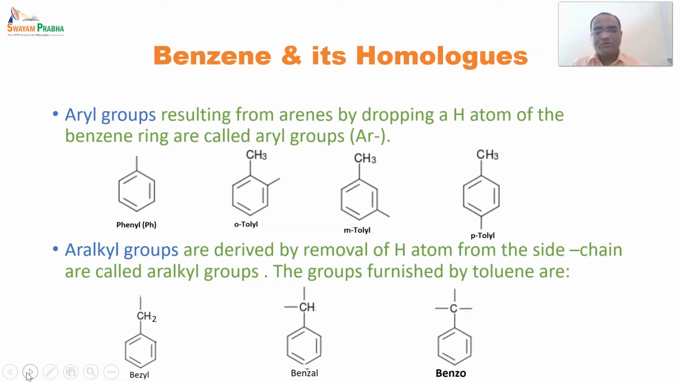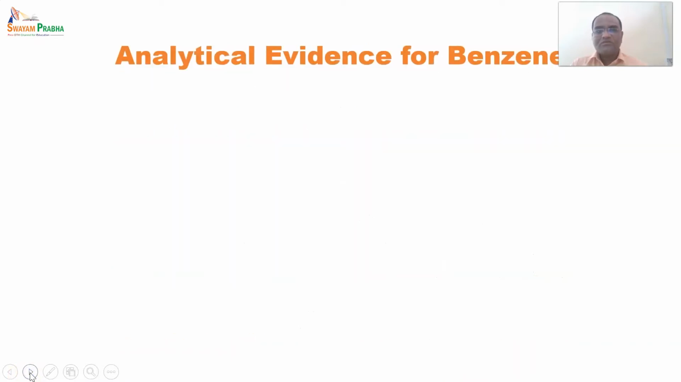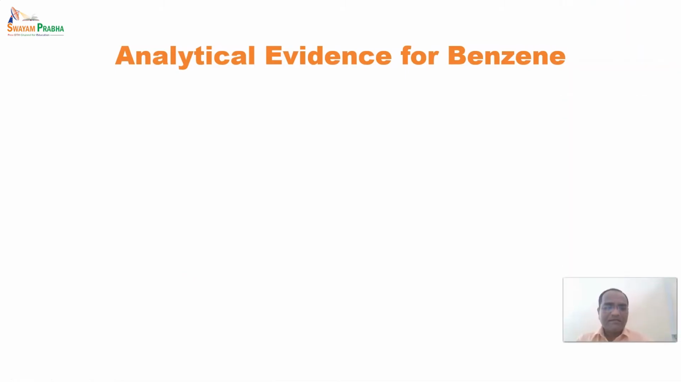And after that, benzo. When it has been substituted by only one bond, at that time it is said to be benzyl. When it is substituted by two bonds or two groups on adjacent carbons, it is said to be benzylidene. When it has been substituted by three groups on the carbon, it is said to be benzylidyne. So this was about the homologues of benzene. Now we'll come to the next topic, that is analytical evidences for benzene.